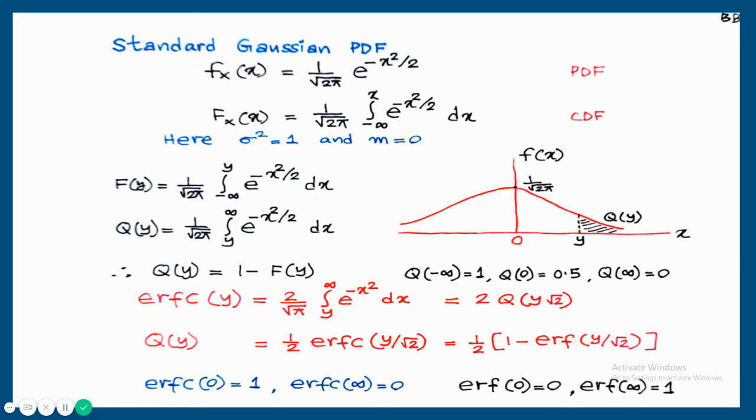So this error function and Q function can be studied when you are studying the probability of error of different digital communication systems. We are using different types of receivers and different types of digital modulation systems. For each digital modulation, we can calculate the probability of error in terms of the complementary error function or Q function. Once the answer is written in terms of error function, error function tables are available. From the table, the numerical value can be determined.